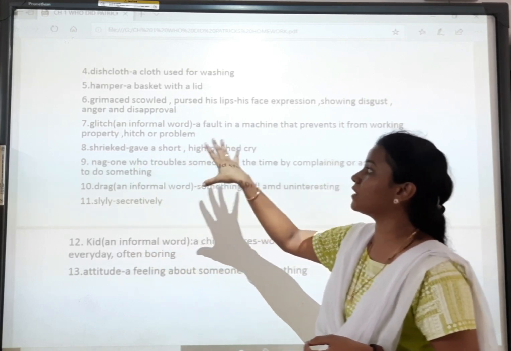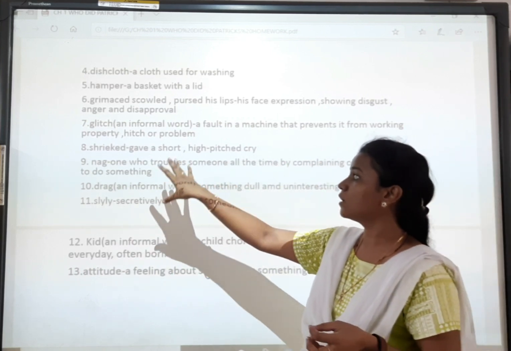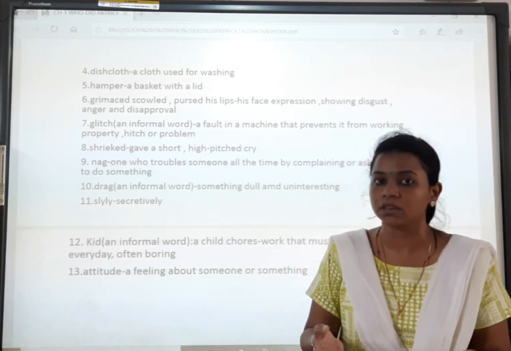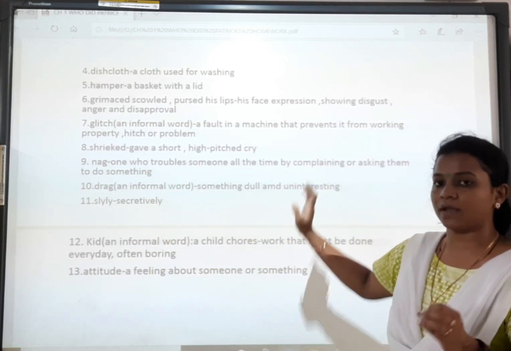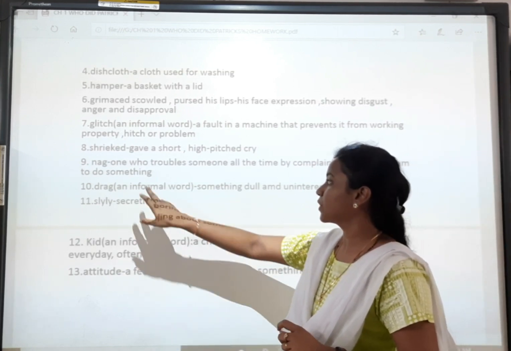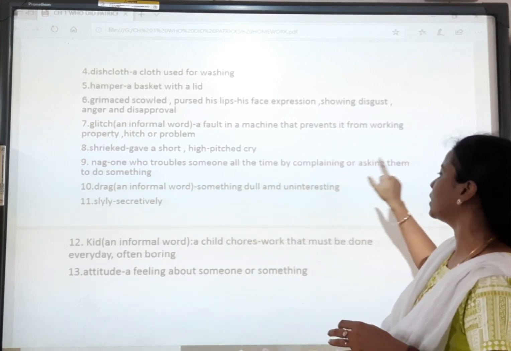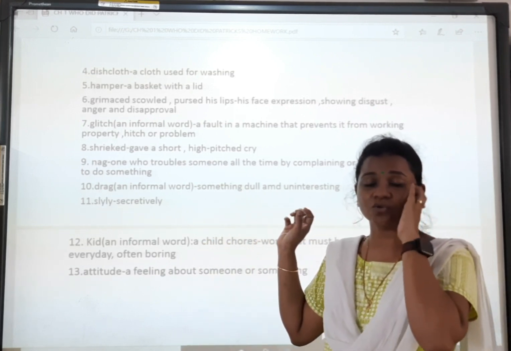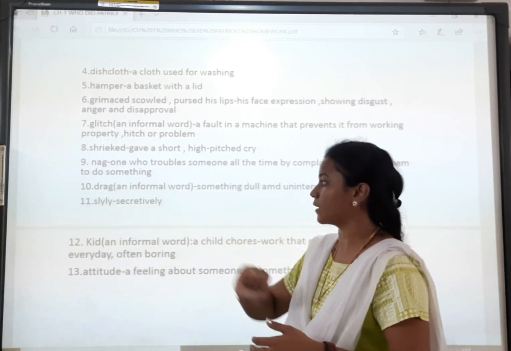Glitch. Glitch is an informal word, a fault in a machine that prevents it from working properly, a hitch or problem. When a machine does not work the way it should, we call it a glitch. Shrieked, gave a short, high pitched cry. Shriek is when we call out in a high pitch. Nag. What is the meaning of nag? One who troubles someone all the time by complaining or asking them to do something. The person who is continuously telling us to do something again and again, which irritates us, is called a nag.